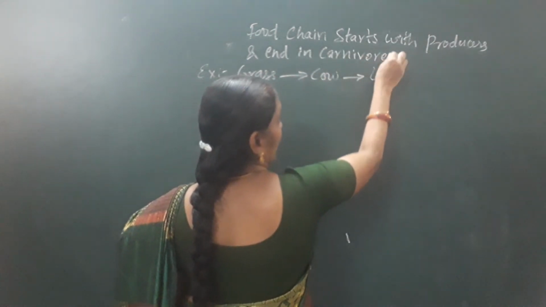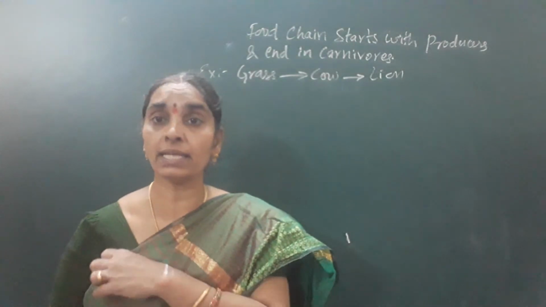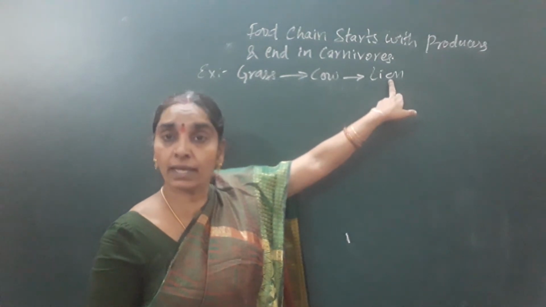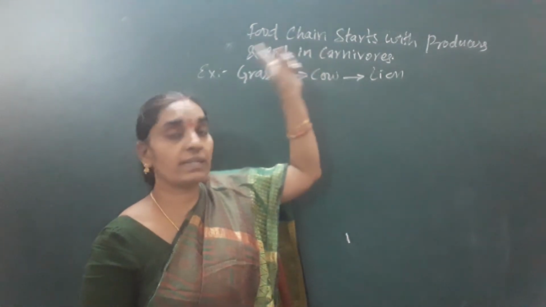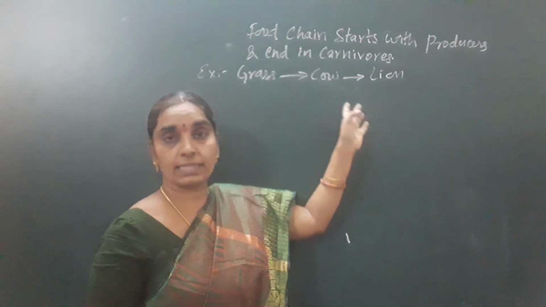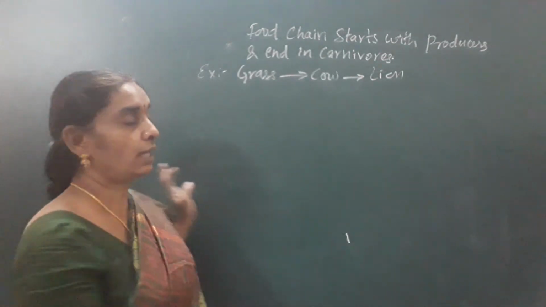But the given statement says that the food chain ends in herbivores. Is a lion a herbivore? No, it is a carnivore. So the given statement in your question is wrong. You have to give one or two examples like this, and then give the answer.